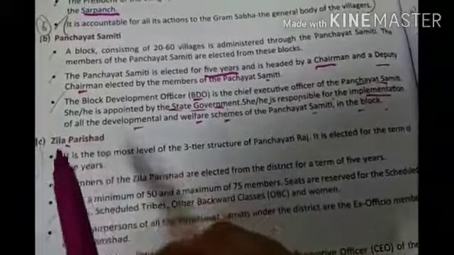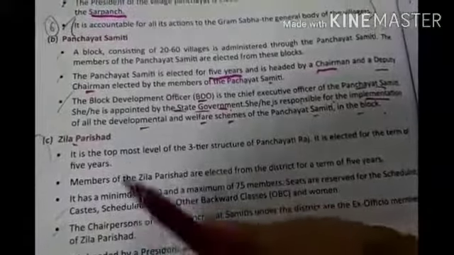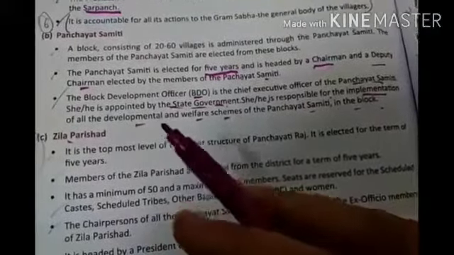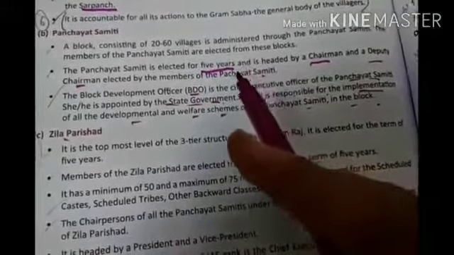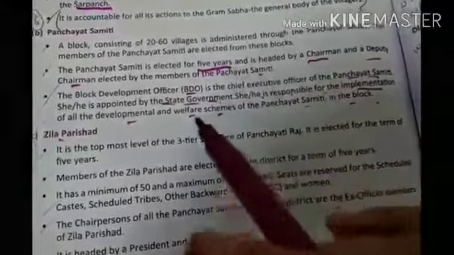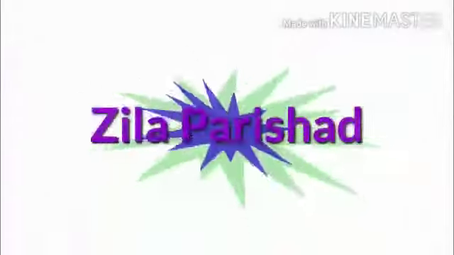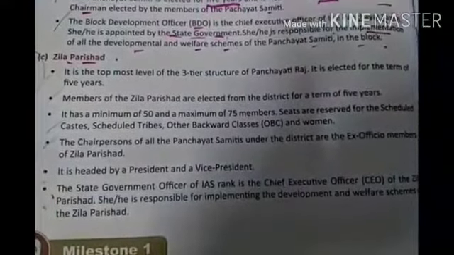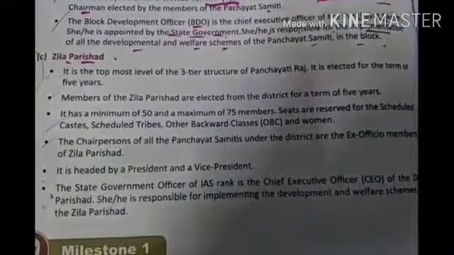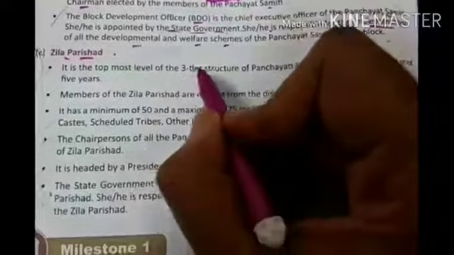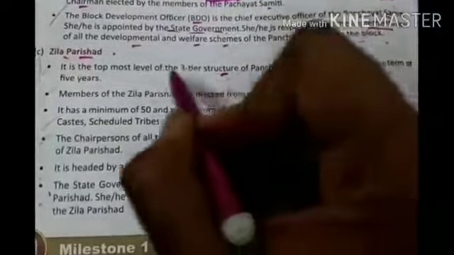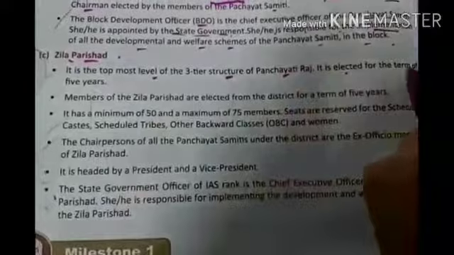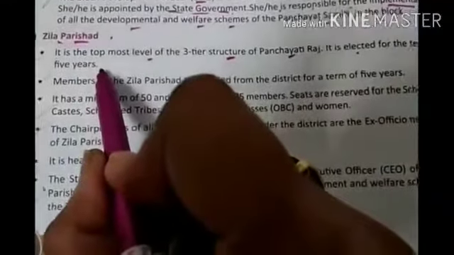Then the last is Zilla Parishad. Zilla Parishad is the topmost level, second comes the Panchayat Samiti, and the third is the village Panchayat. Now coming to Zilla Parishad, as I have already told you with the help of one diagram, in that diagram I have shown you the levels. Zilla Parishad is the topmost level of the tier structure of the Panchayati Raj, and it is elected for a term of 5 years.